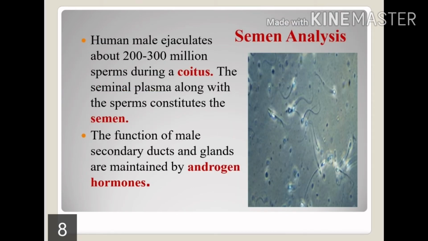Actually, these sperms are produced in a fluid that is called the semen, and a human male ejaculates about 200 to 300 million sperm during a coitus. The seminal plasma along with the sperm constitutes the semen. The main functions of the male secondary ducts and glands are maintained by the androgen hormone.